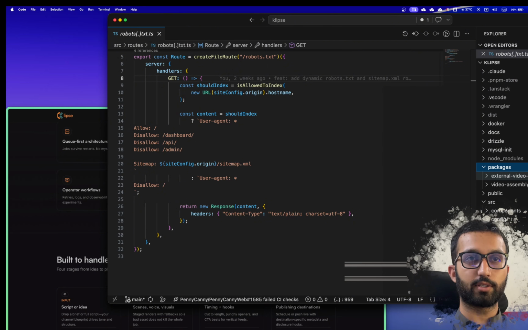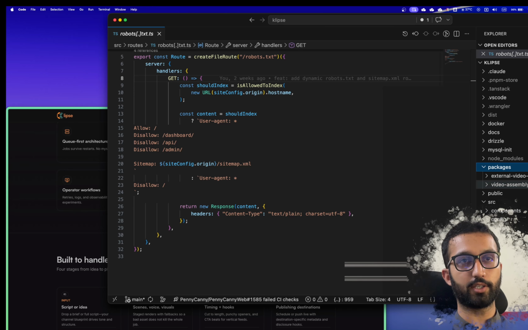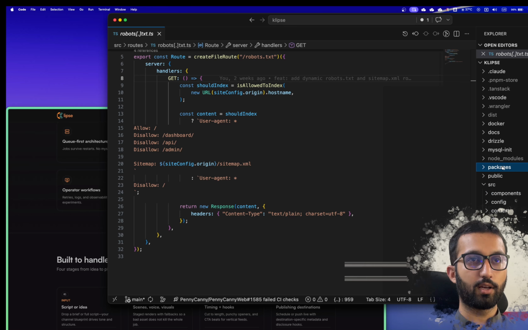External video processor. It's deployed on Google Cloud Run functions. They are basically free for certain limits. So I have deployed this processor over there, and this is some shared types shared by my web application and the processor. So this is actually a monorepo.